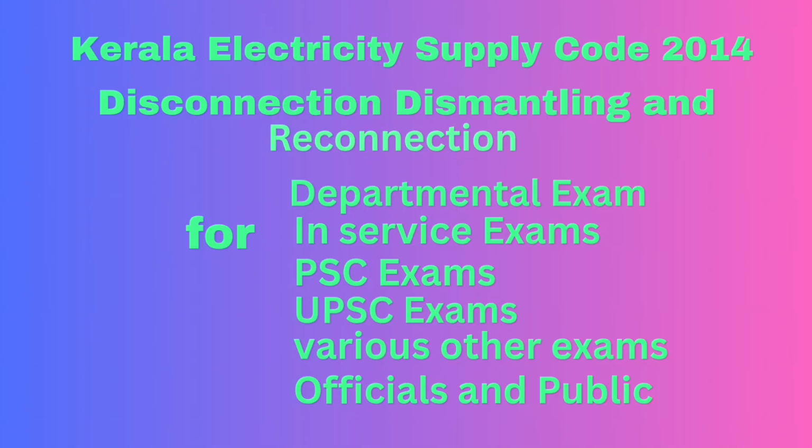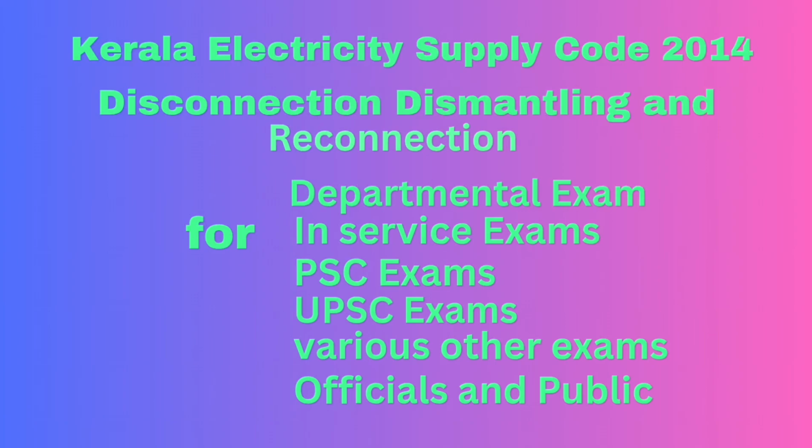M. If it is found that energy is being used in any manner which unduly or improperly interferes with the efficient supply of electricity to any other consumer. N. If at any time the consumer is found to be using energy for a purpose other than for which it was intended or provided. O. If the consumer extends or allows supply of electricity to any other premises from his connection without the permission of the licensee.